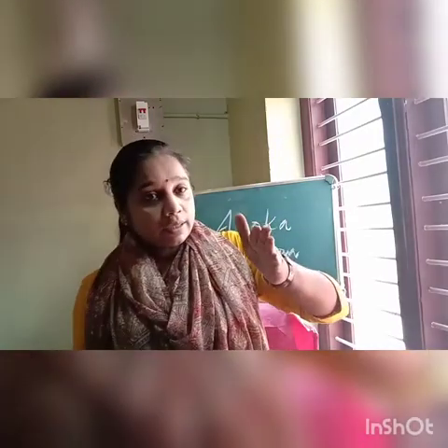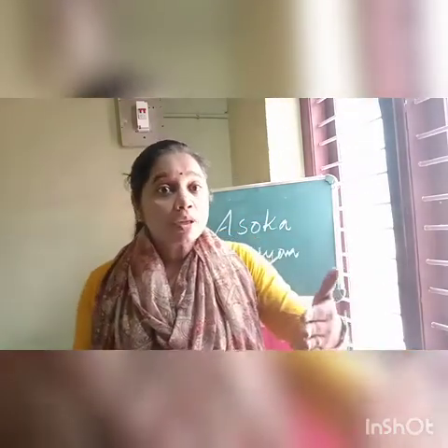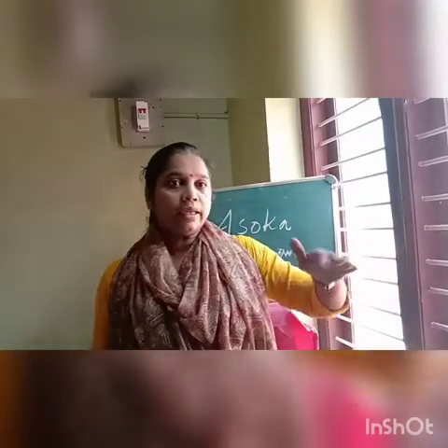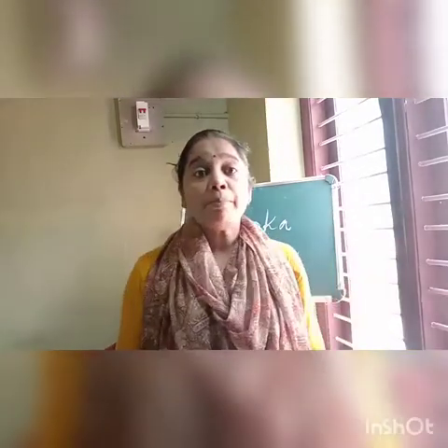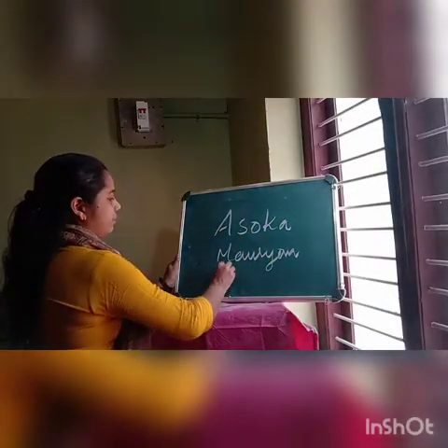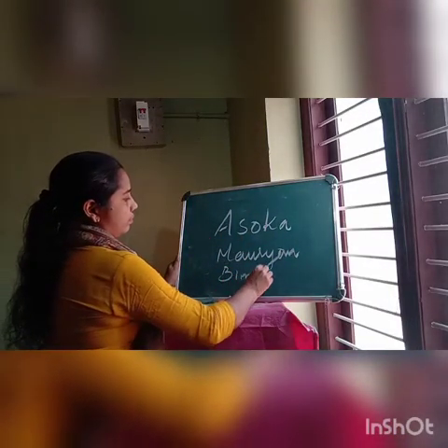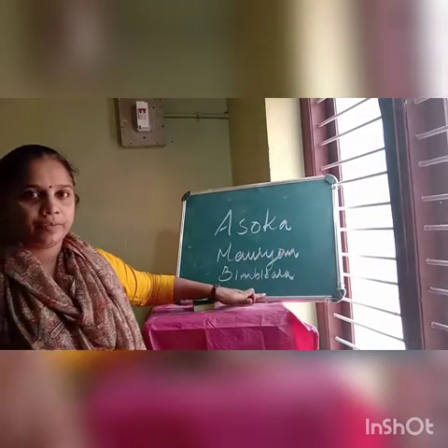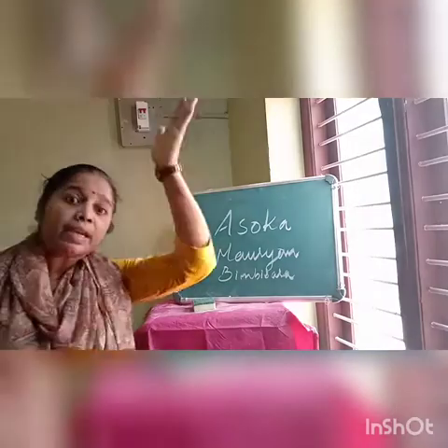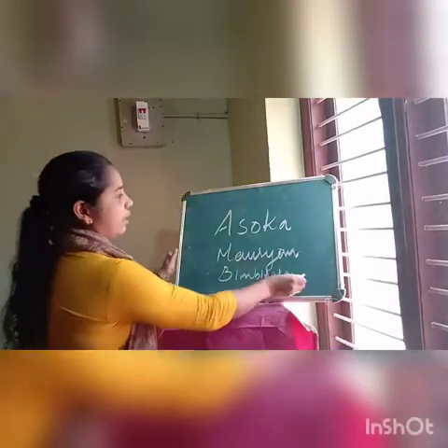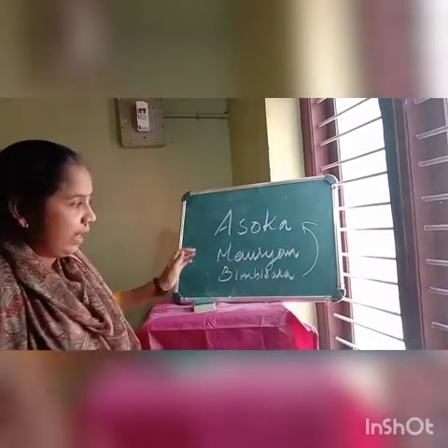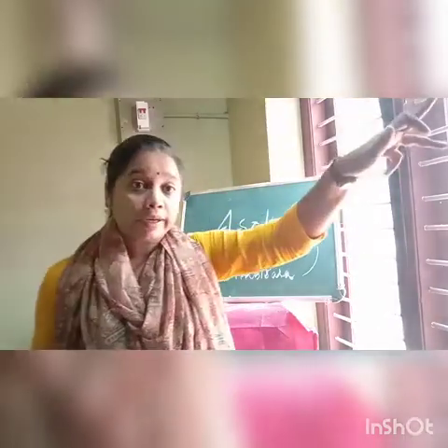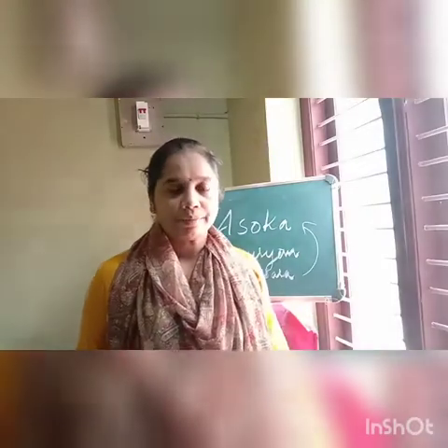He was considered the first emperor of the Mauryas, and he was succeeded by his son Bimbisara. And Bimbisara was succeeded by his son Asoka. Among these rulers, Asoka was considered the most important and powerful ruler.